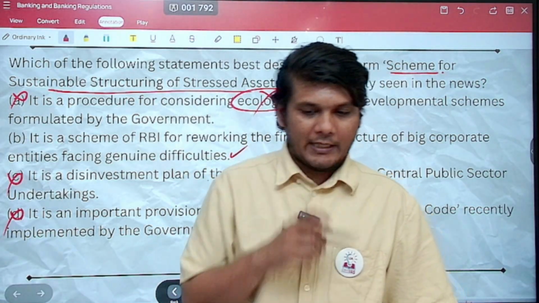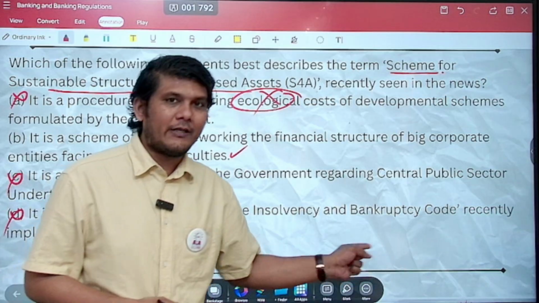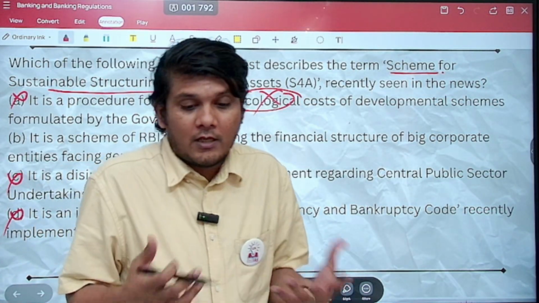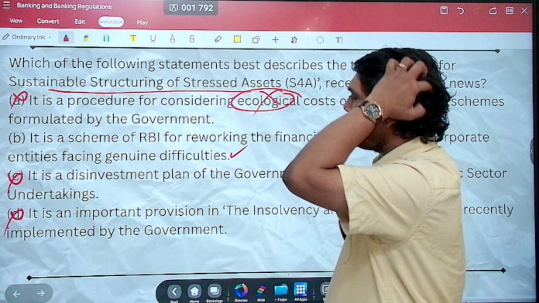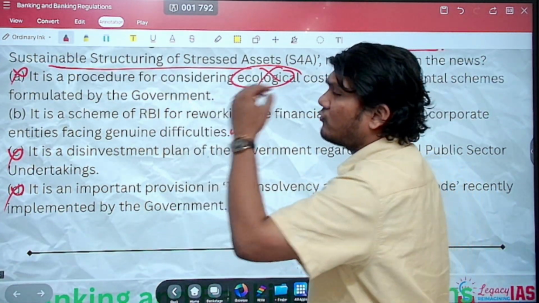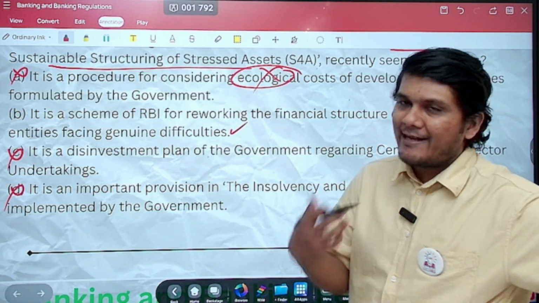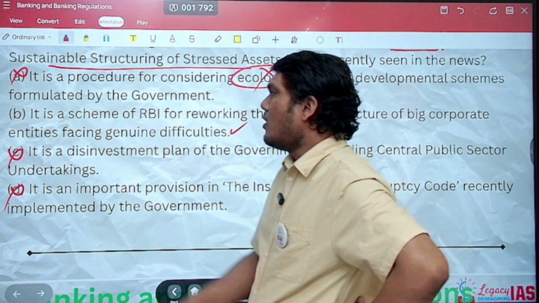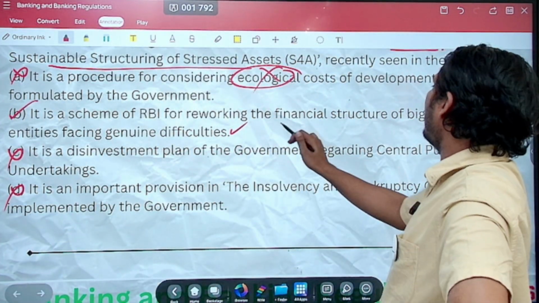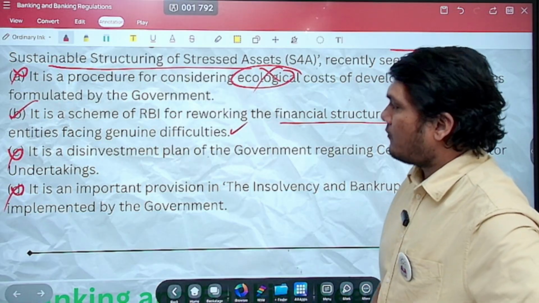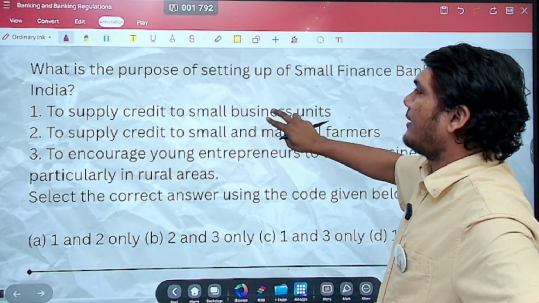That is also incorrect. The UPSC gives you this option because in 2016 only this particular thing was launched. So you may think it was in news. So this is a possibility, but that's not the case. It is related to the restructuring of a debt in a way that as much as possible the money can be recovered. So it is option B. It is a scheme of the RBI for reworking the financial structure of big corporate entities facing genuine difficulties. Let's move ahead to the next question.